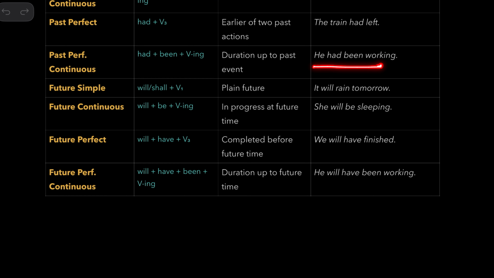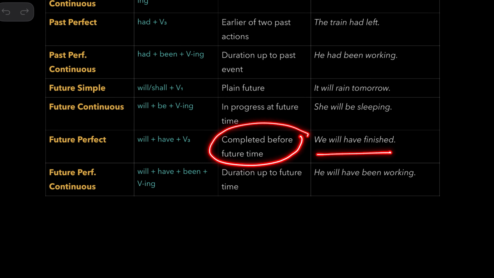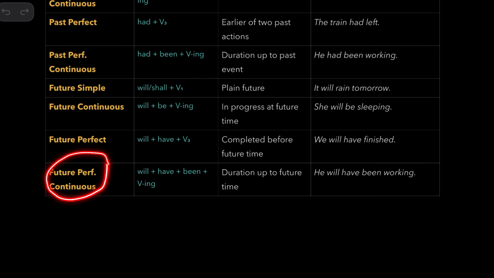So he took a break after working for 2 hours. That's the meaning of this. Future simple, to talk about plain future. Example, it will rain tomorrow. Future continuous, to talk about something in progress at a future time. She'll be sleeping. Future perfect, will have finished, completed before a future time. Future perfect continuous, duration up to a future time. He will have been working.